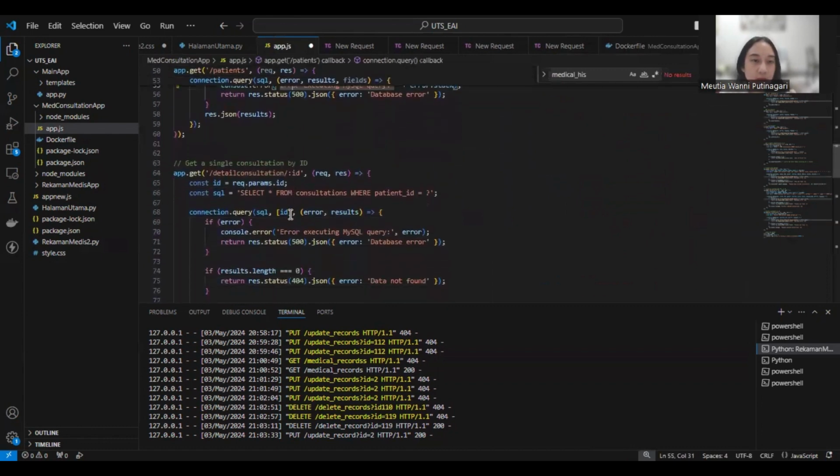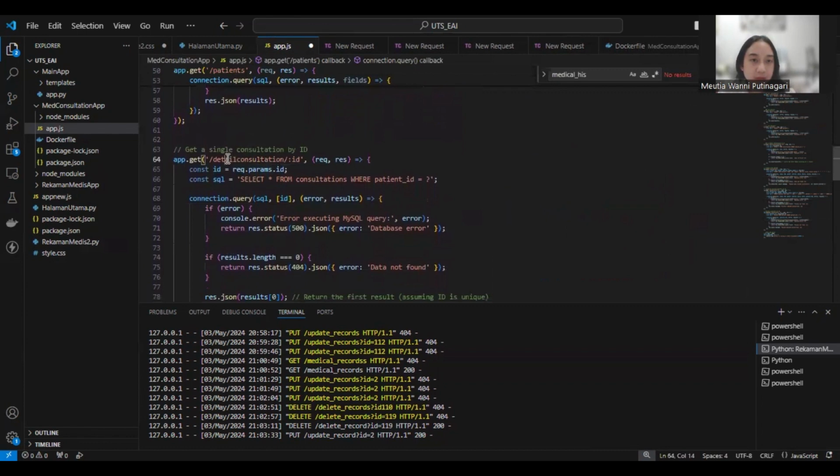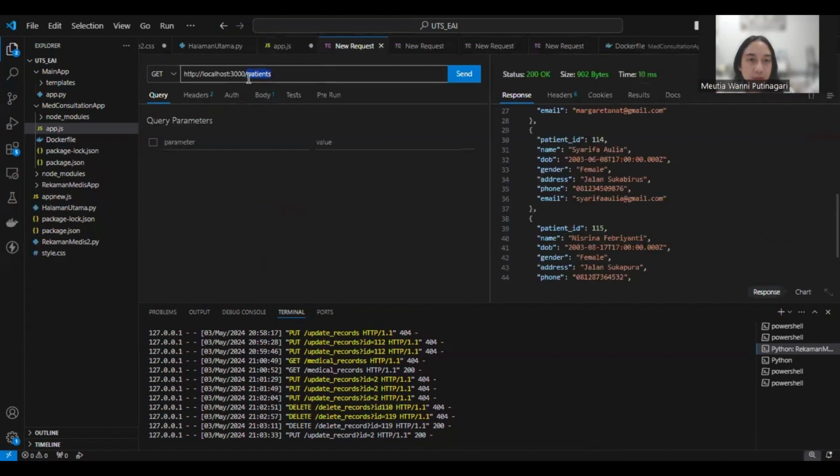Next, I will get a single consultation by ID. In the previous endpoints I just showed all of the consultations, but here I use the consultation ID.